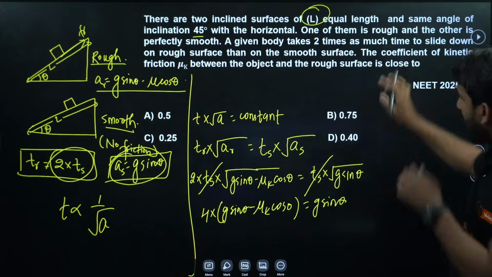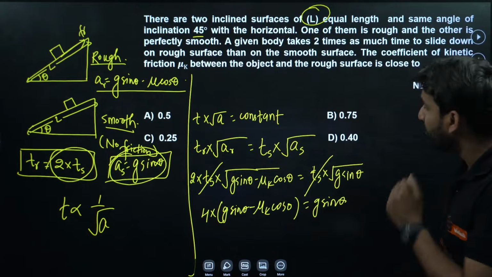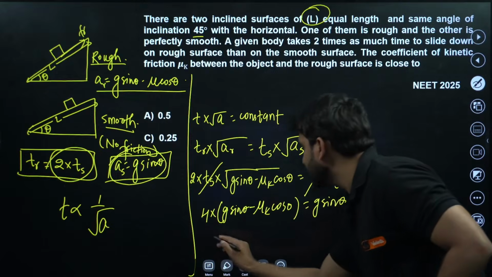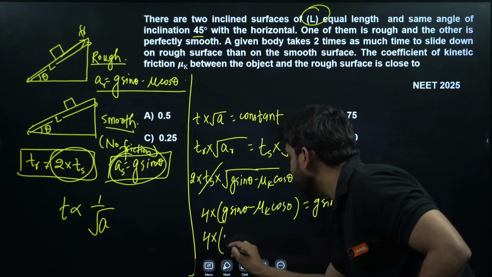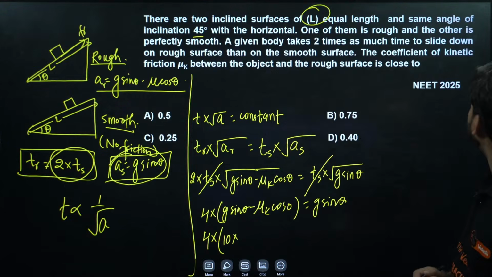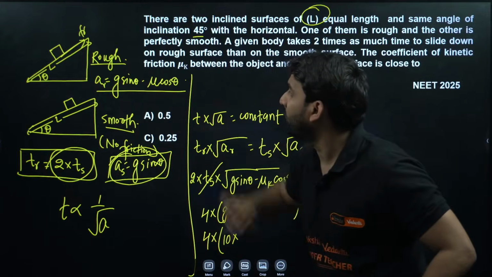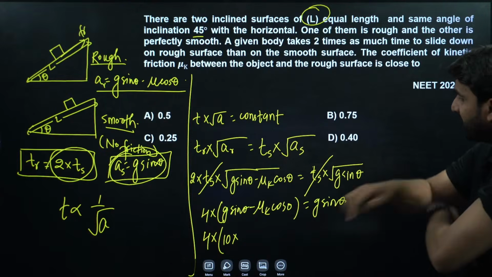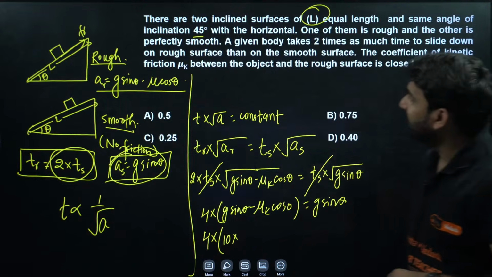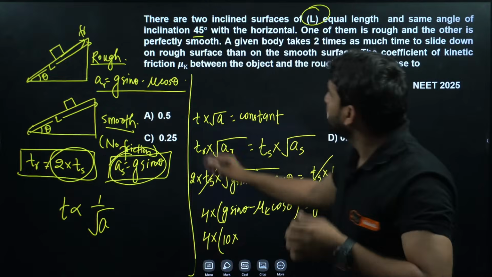Okay, now we have to find out mu k. So now put the values. So 4 into g will be 10. We have to take g as 10 here, and sin theta will be sin 45. Here g is missed.